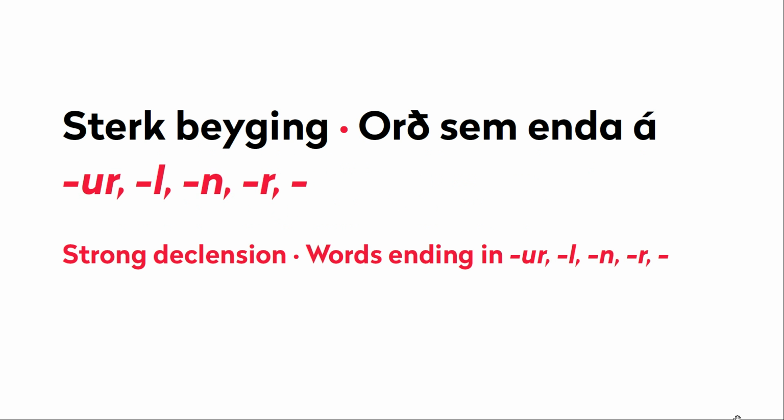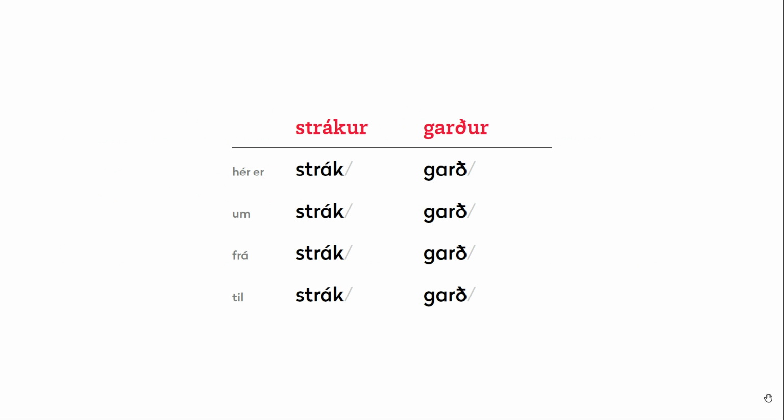Okay, next up is the strong declension. And under this category fall masculine nouns all other than those that end in e. So they could end in ur, ell, en, or perhaps they might have no ending at all and just be a stem without any particular ending. But whichever ending they have in the nominative, the declension pattern will be the same for all of them. So we're going to start with these two examples here: strákur and garður, a boy and a garden.